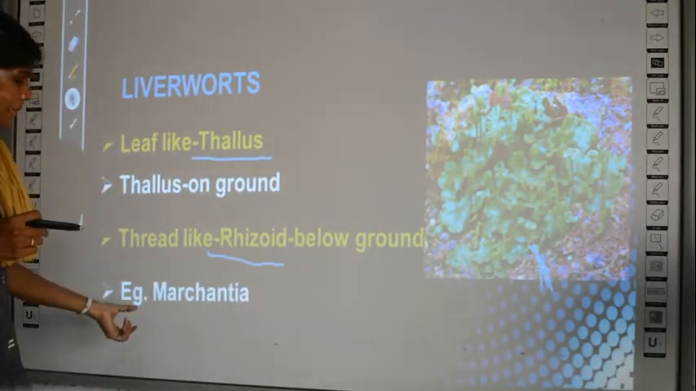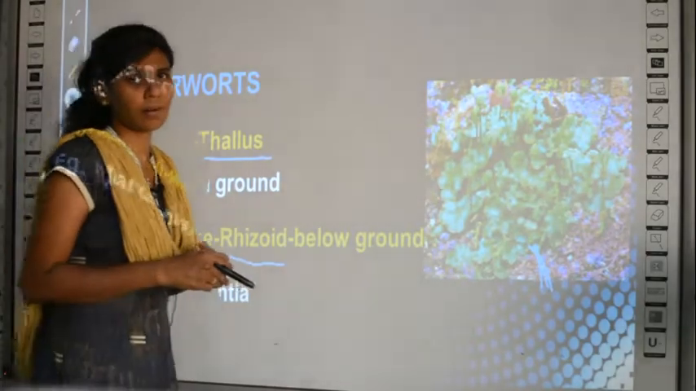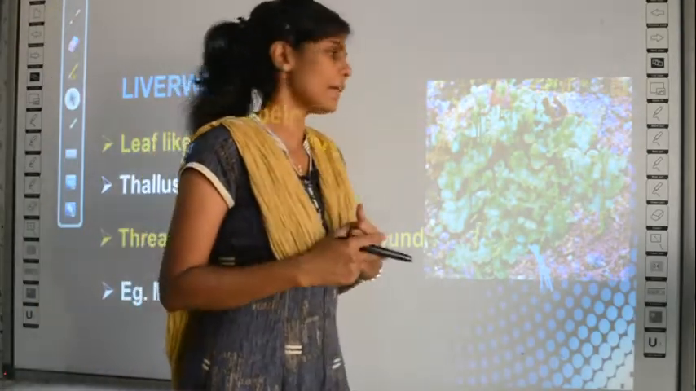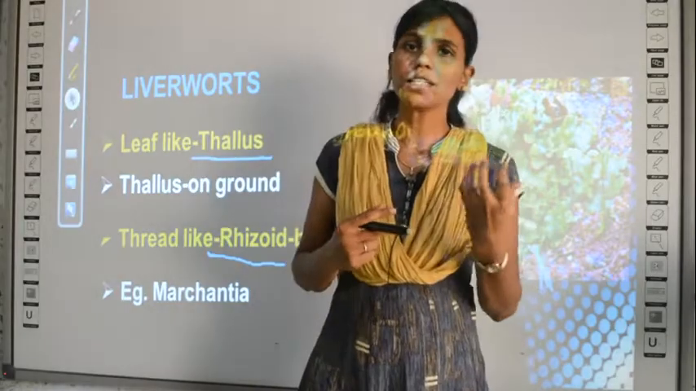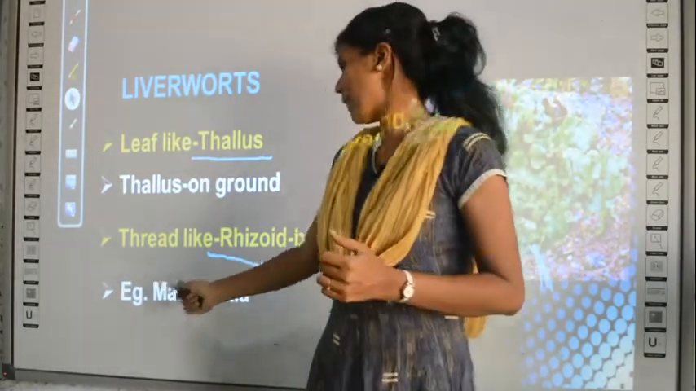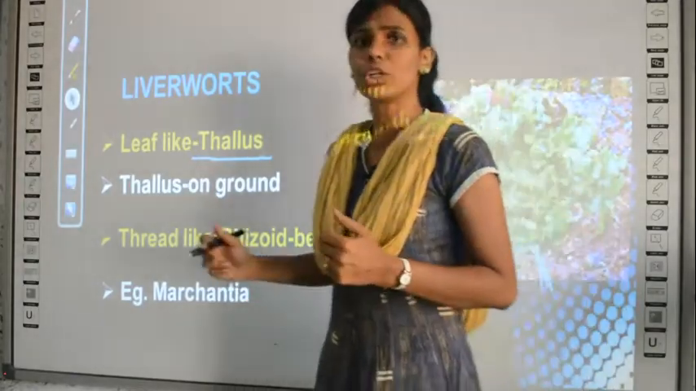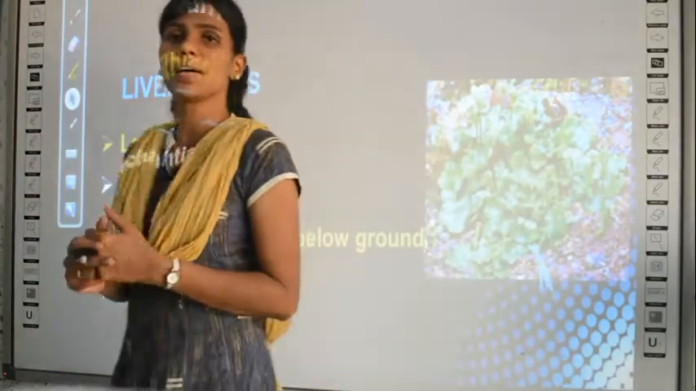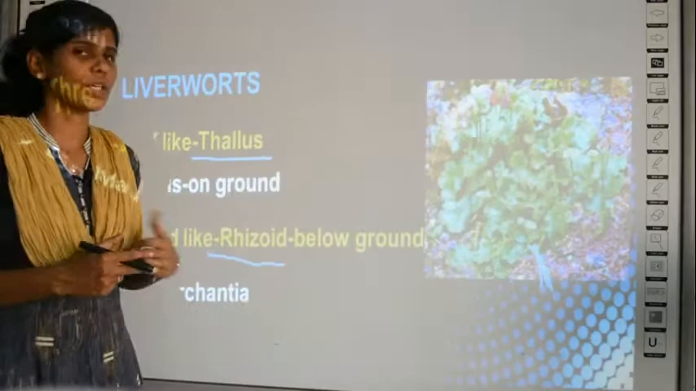An example is Marchantia. Okay, an example of a plant for the group called liverwort is Marchantia. There are many examples, but in your book Marchantia is given. So you have to keep this word also in mind.